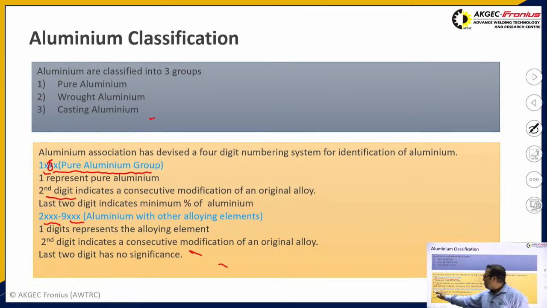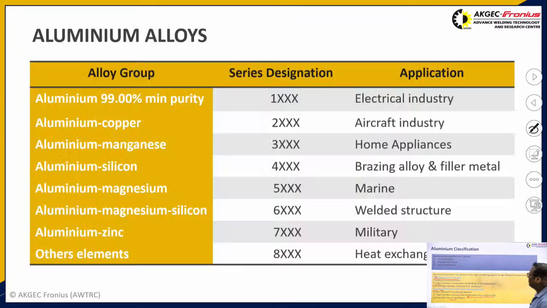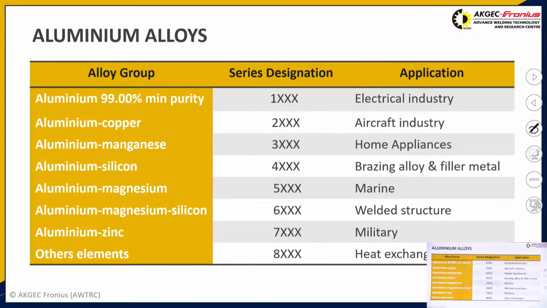In this, the first digit represents the alloying element, that is, which alloying element is major in this aluminium alloy, and the second digit indicates the consecutive modification of an original alloy, and the last two digits generally have no significance. These are the groups of various aluminium alloys.